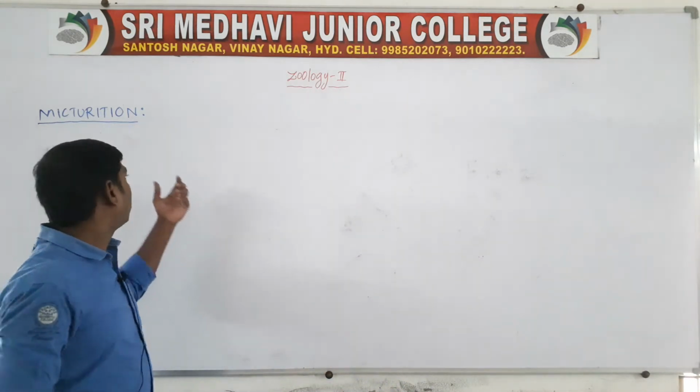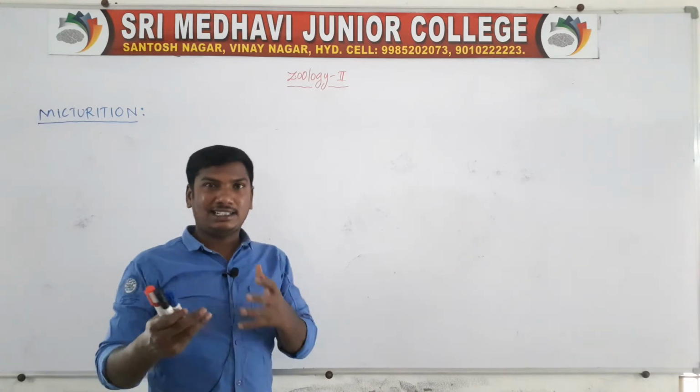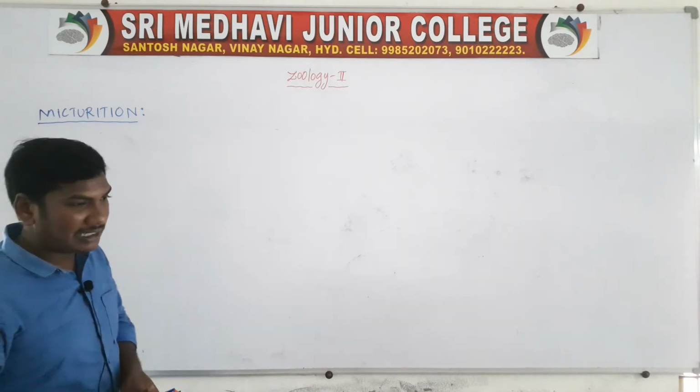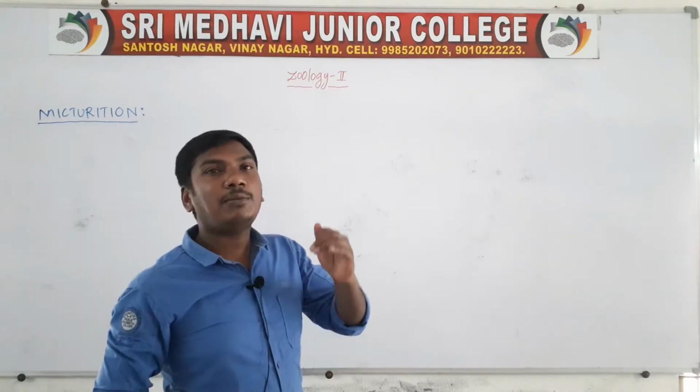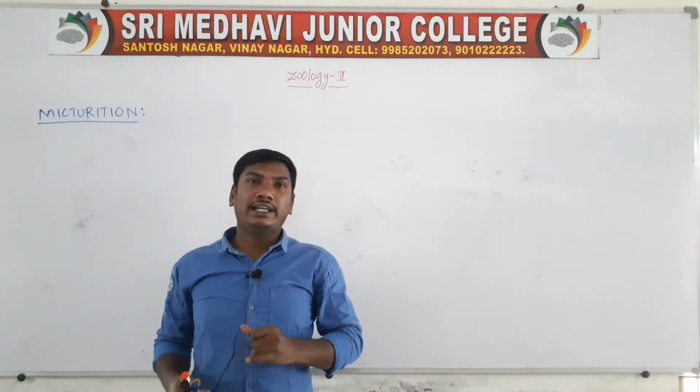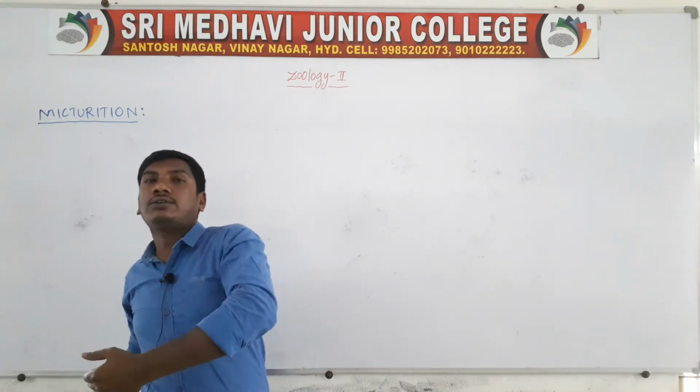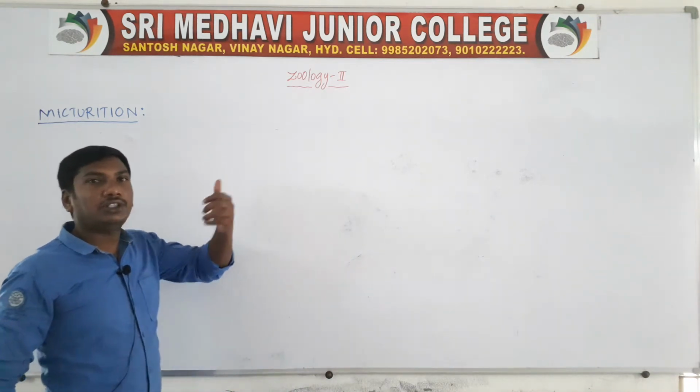Today we will discuss micturition. So, in the excretory system, the last topic is micturition. Micturition means the excretion of urine from the urinary bladder to the outside. So this is called micturition.